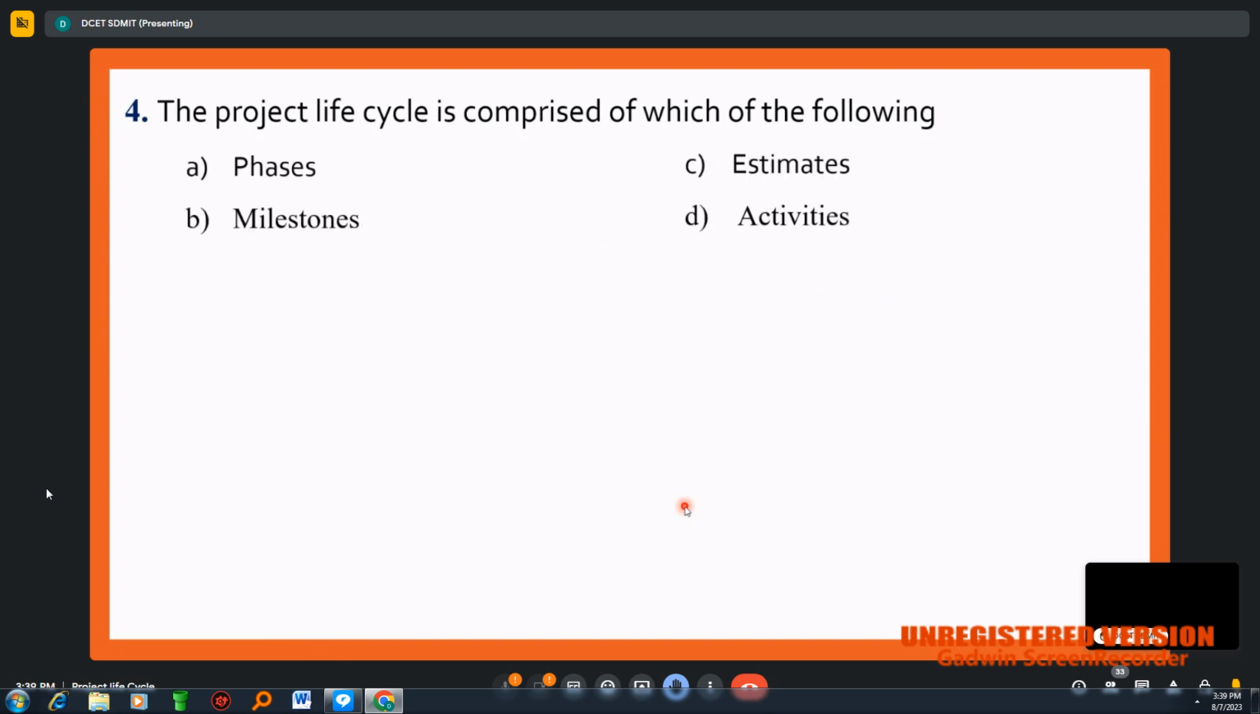Next question: the project life cycle is comprised of which of the following? Phases, estimates, milestone, activity. What is the answer? Phases. Very good. So the project life cycle is comprised of phases. How many phases does it have? Five. Very good. So the project life cycle is comprised of 5 phases. Obviously, the answer here is phases.